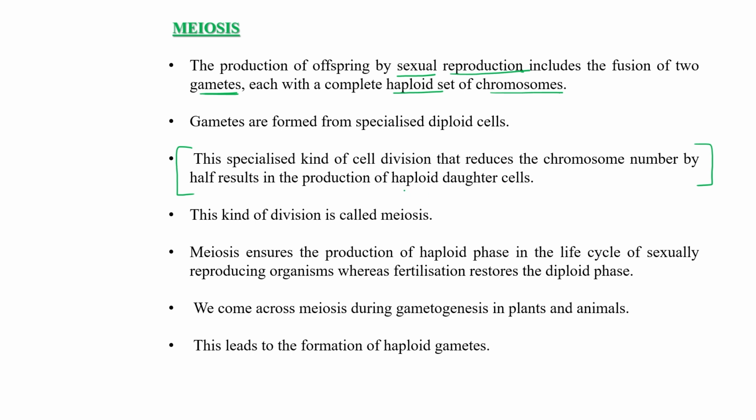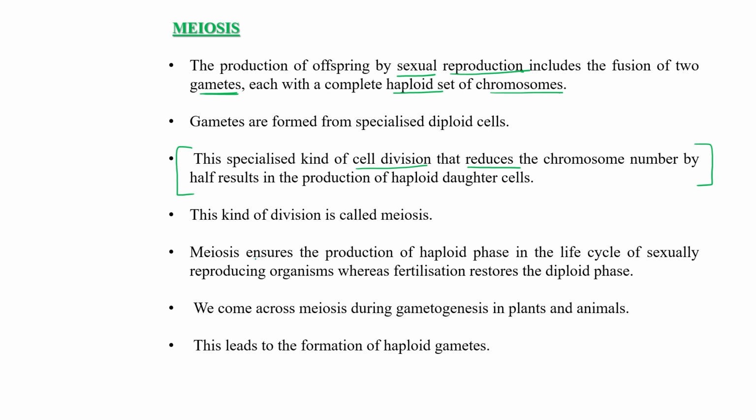So from a diploid cell to haploid cells, this kind of cell division is known as meiosis. Can you write this down? A specialized kind of cell division that reduces the chromosome number by half, resulting in the production of haploid daughter cells.